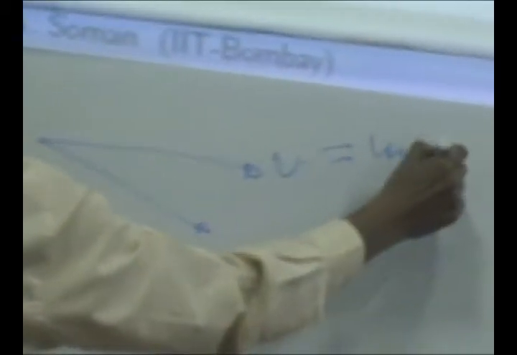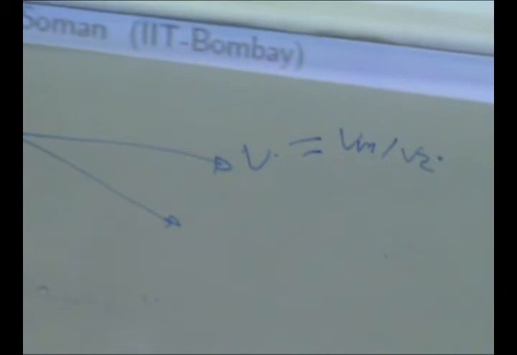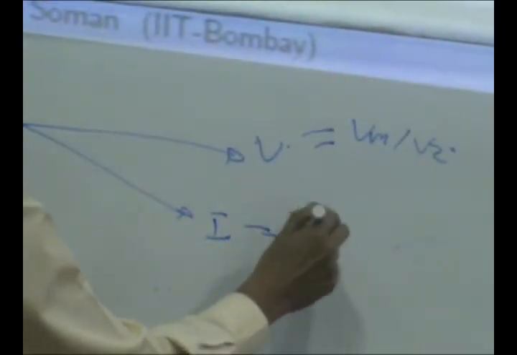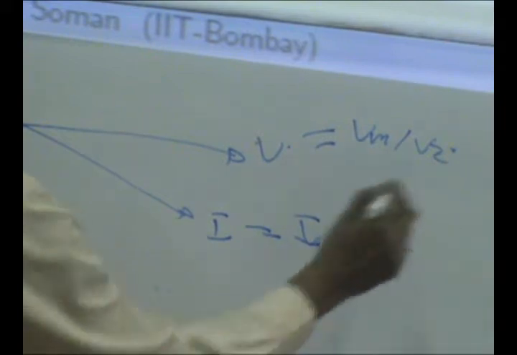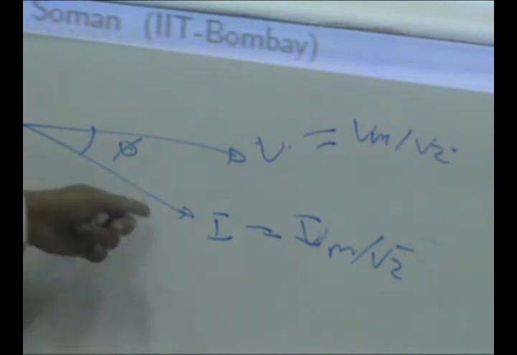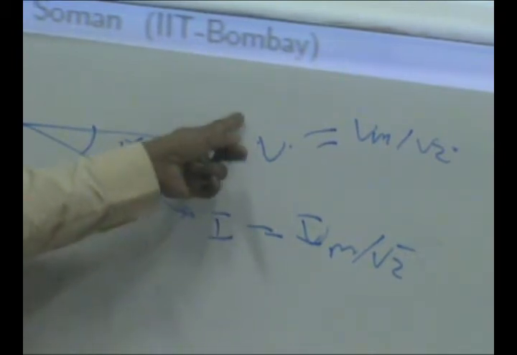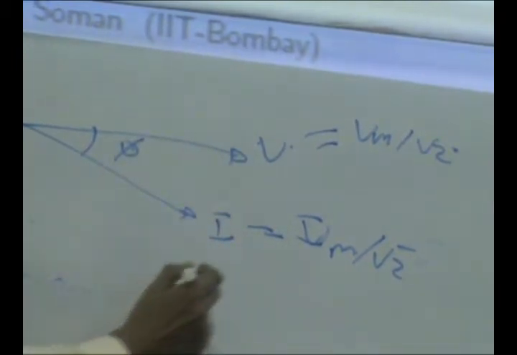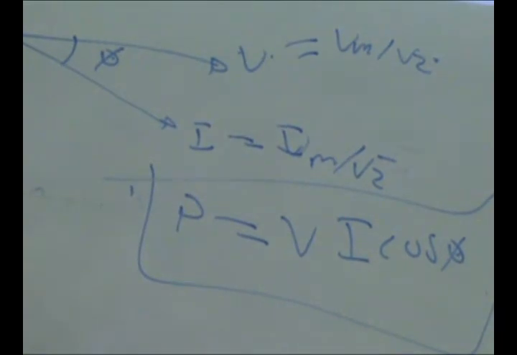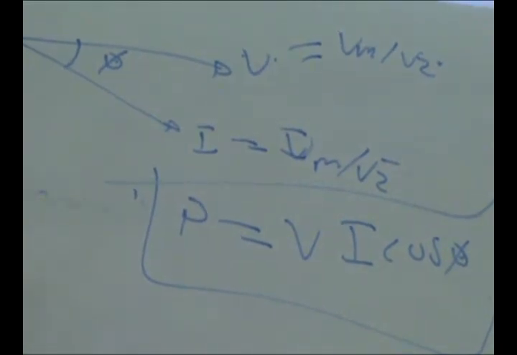This V is Vm by root 2, and what I am plotting here is Im by root 2, which is equivalent to saying that the current is lagging the voltage by 30 degrees, and the average power per cycle, or the active power, is VI cos phi.